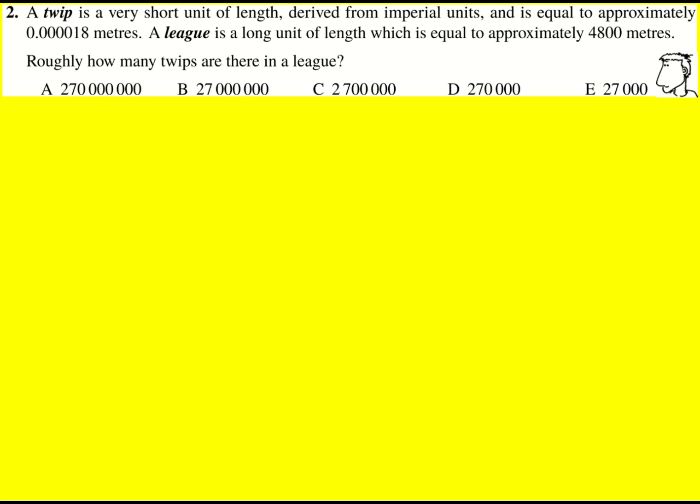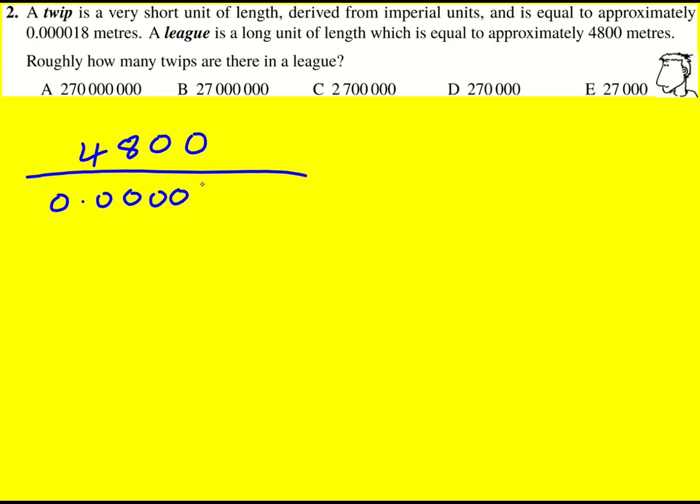Roughly how many TWIPs are there in a league? Let's take the large unit, 4,800, and divide it by the smaller unit, 0.0000018. They're both in meters, so we don't need to do any kind of conversion.